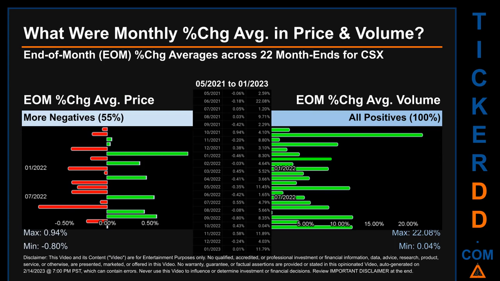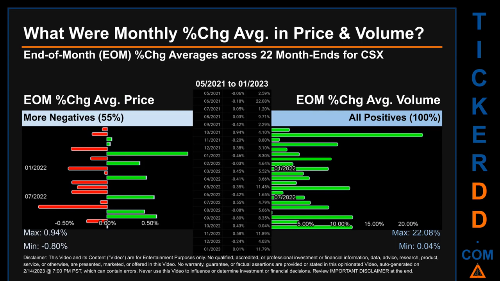What were end-of-month percentage change averages in price and volume for CSX? The monthly average of percentage change, in price and in volume, were calculated for each of the 22 month ends. That calculation took daily percentage changes and averaged them for each given month. If a month end came out negative, then it means that the month summarily saw a negative change.